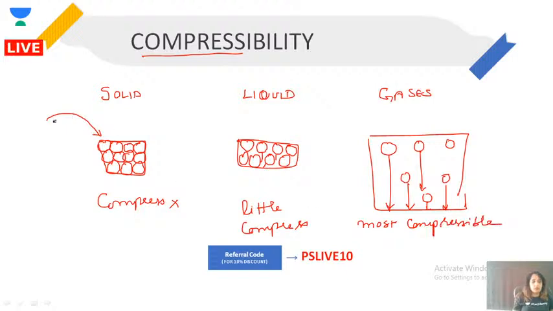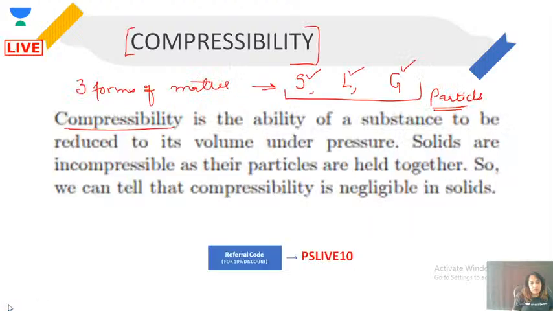So if I talk about all these in terms of compressibility, let's now understand what compressibility is. It is the ability of a substance to be reduced in its volume under pressure. That is what we discussed, right? How those particles can be brought together by putting pressure on them.